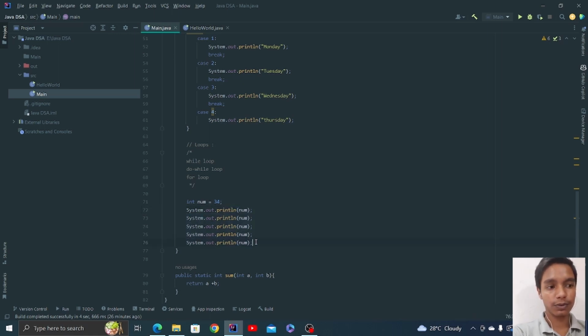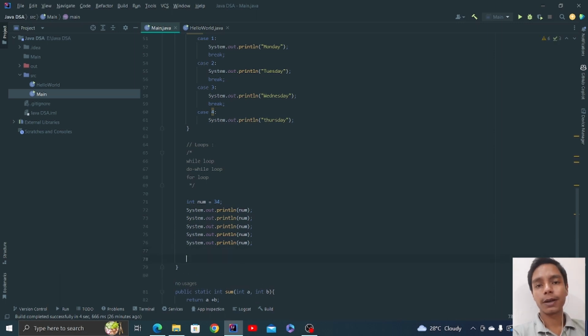Implementing the same statement again and again would be a vast thing to do. Instead, loops come into the picture: if you want to do something repetitive again and again, we use loops.